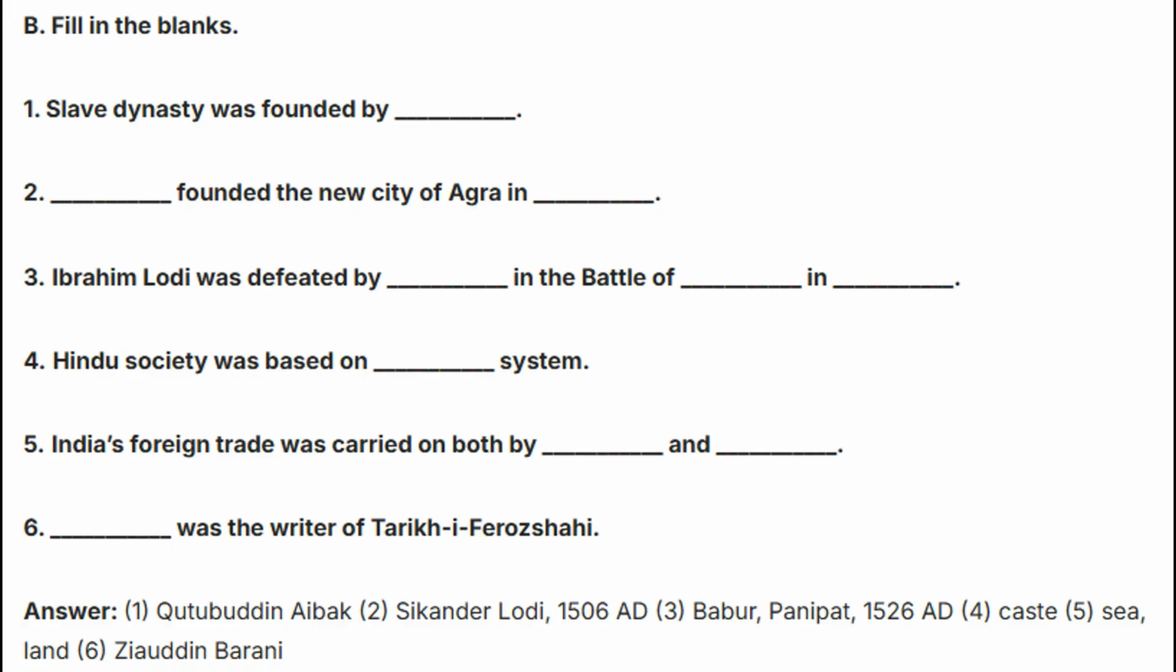B. Fill in the blanks. First, slave dynasty was founded by Qutb Aibak. Second, Sikandar Lodi founded the new city of Agra in 1506 AD. Third, Ibrahim Lodi was defeated by Babur in the Battle of Panipat in 1526 AD. Fourth, Hindu society was based on caste system. Fifth, India's foreign trade was carried on both by sea and land. Sixth, Ziauddin Barani was the writer of Tarikh-e-Feroz Shahi.